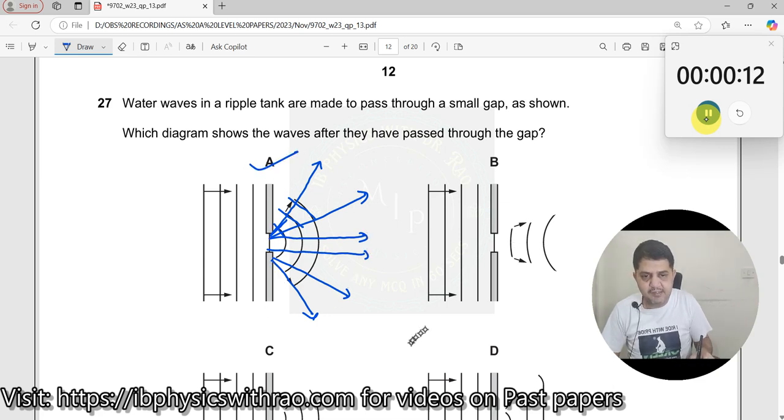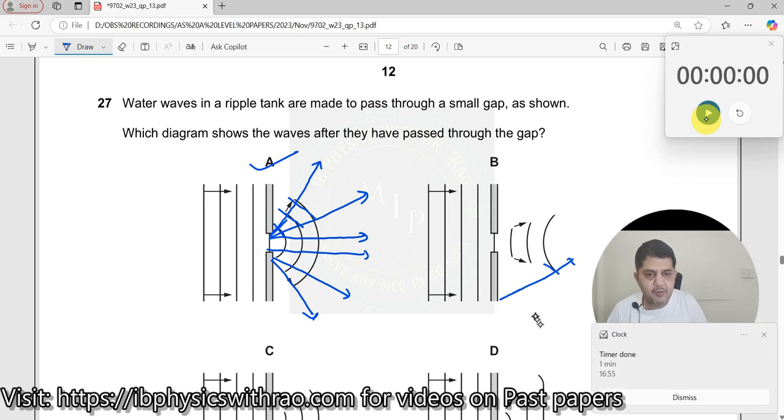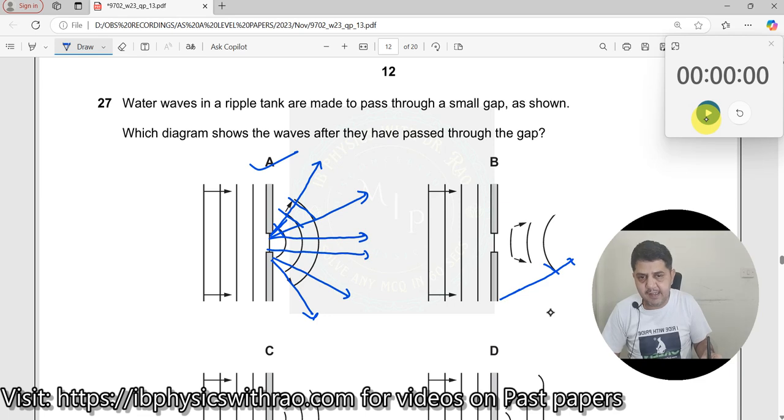Now let us look at this. Let us solve this also. Here, if I draw a tangent, it appears that the ray will come from here. But how will the ray come from here? Is there any opening here? There is no ray opening over here. So definitely this could not be the right answer. This will not be the right answer because there is no energy coming out from here. A ray cannot pass like this.